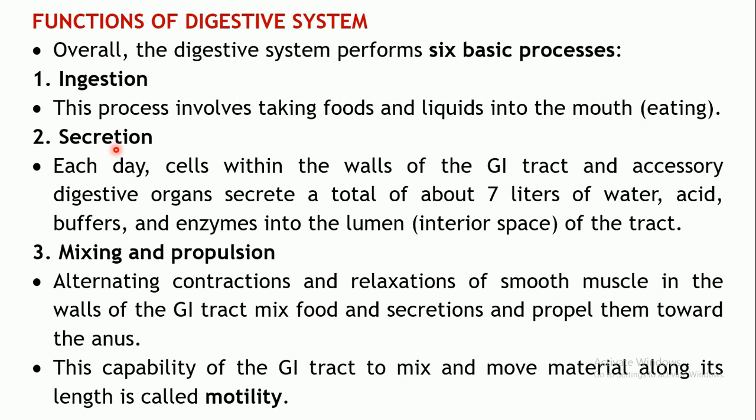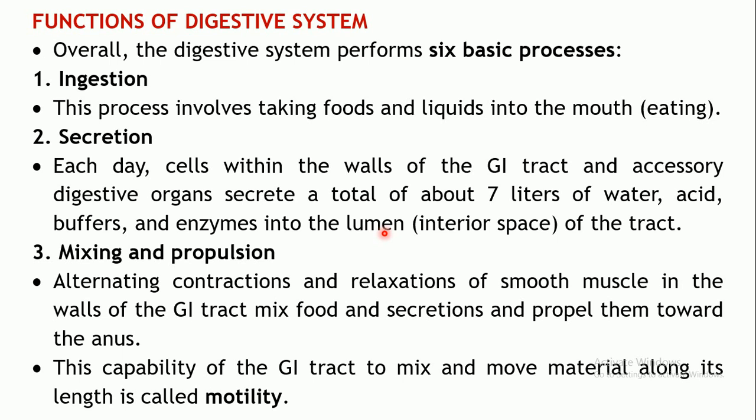Okay, so every day a large amount of fluids are secreted into the gastrointestinal tract by the cells which line the gastrointestinal tract, as well as the accessory digestive organs. A total of 7 liters of secretions are secreted each day into the GI tract. Now these fluids basically comprise water, acid, buffers and enzymes. So all these are secreted into the lumen of the gastrointestinal tract.